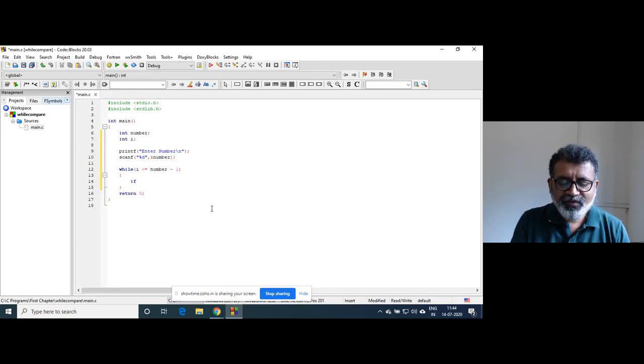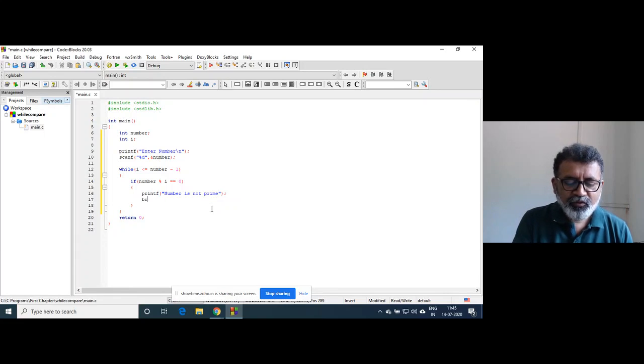Inside this I will write if number mod i is equal to 0, that means it is divisible, then we can write printf number is not prime, and here we will put the break.